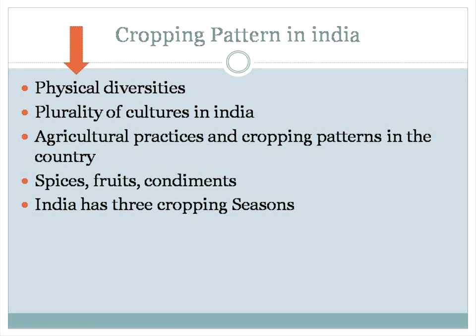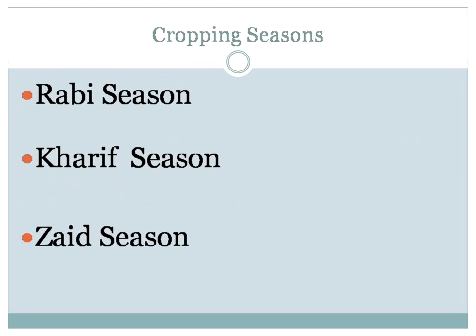India has three types of cropping season, and only in these seasons do we cultivate crops in India. Cropping pattern and cropping season are the same, don't forget it. If there is a question to write a note on different types of cropping pattern, it is the same question and the same answer, and different types of cropping season in India is also the same answer.